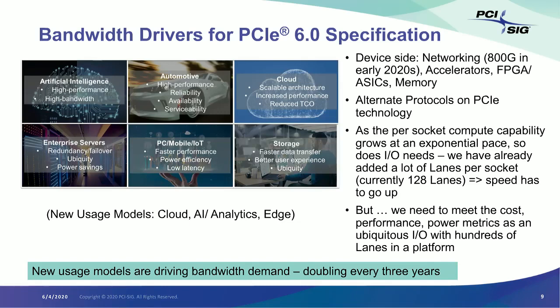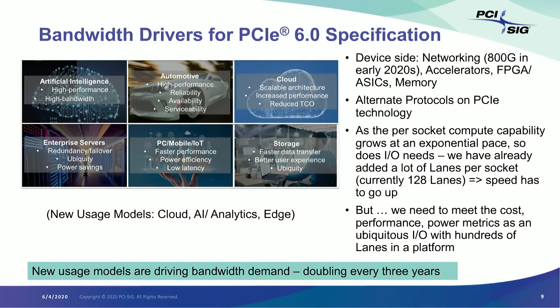Okay, so then the question is, what's driving this speed increase? When you look at the compute landscape today, we have a lot of new and emerging applications: cloud, automotive, AI. Those are emerging, while the existing ones like enterprise, PC, IoT, handheld, storage, all of them are demanding even more memory, more storage, more interconnect bandwidth. So all of these in turn are driving the demand for faster data processing and data movement across different entities in the platform that are interconnected through PCI Express.